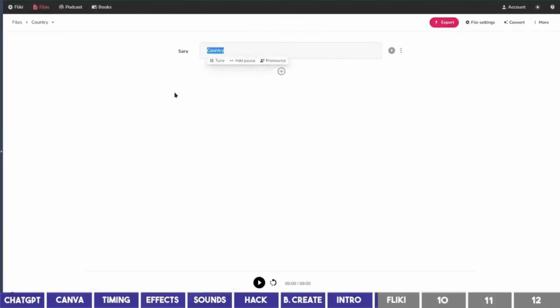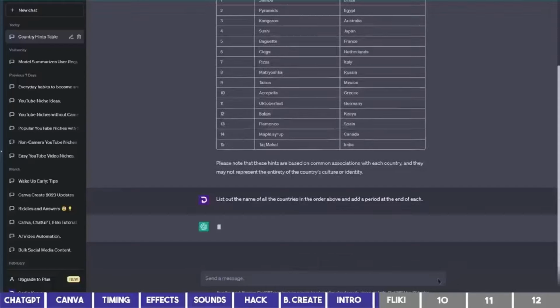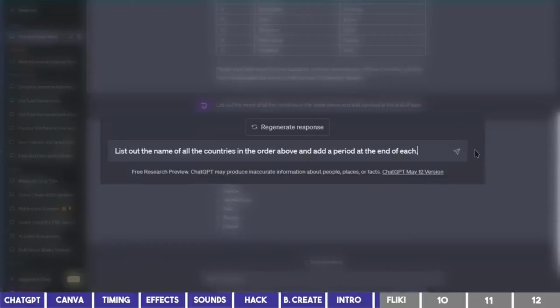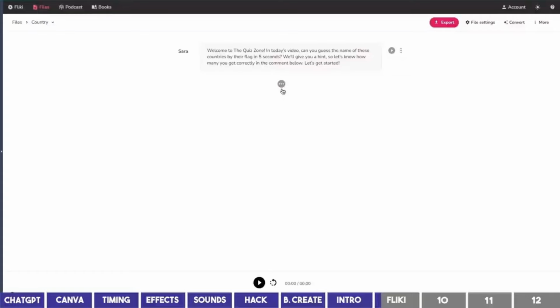Create a new file from the dashboard and select Audio Only to start creating the voiceover. I'll paste this paragraph I came up with in this box that will serve as the intro, then go back to ChatGPT and give it this prompt. It will give us the country names in this format I asked for, and I'll copy the first 8 to my clipboard. Go back to Fliki and click on this plus icon to paste the text in the box.